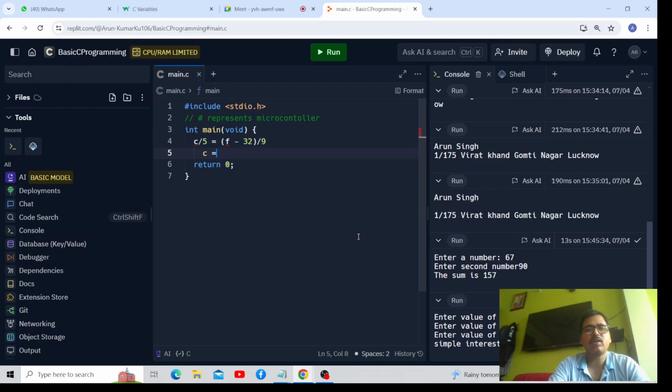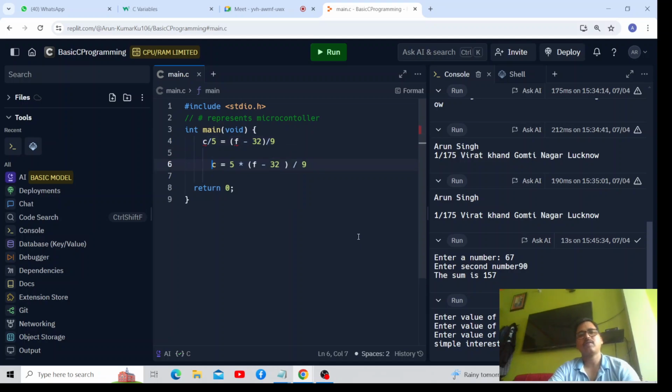C is equal to 5 into F minus 32 upon 9. This is the formula for making C the subject. Any doubt, then please tell.